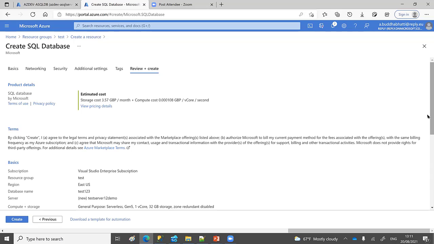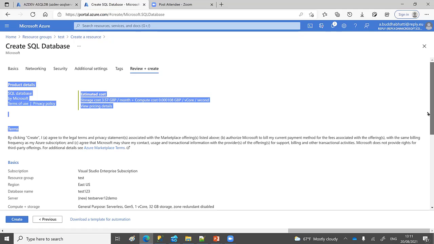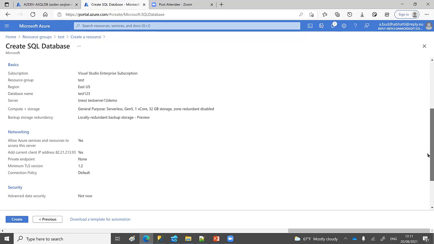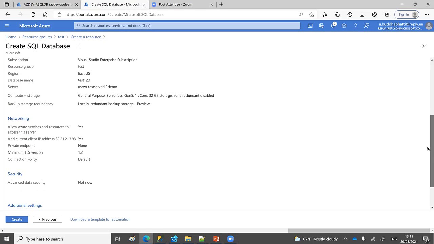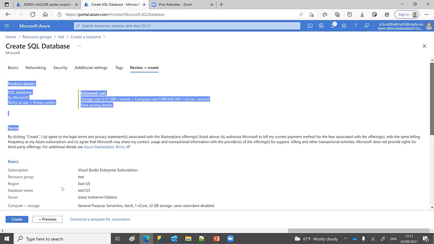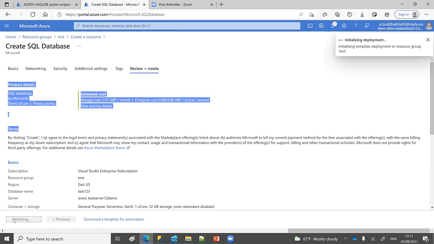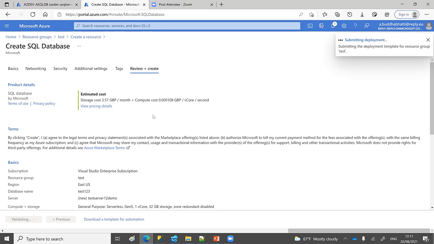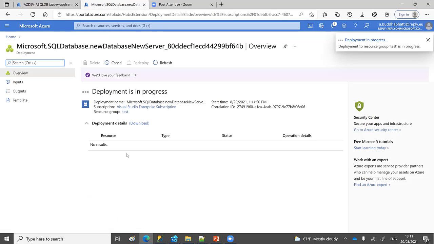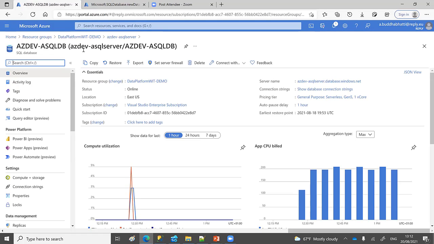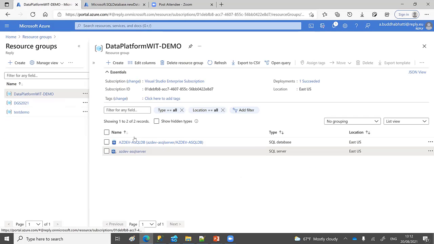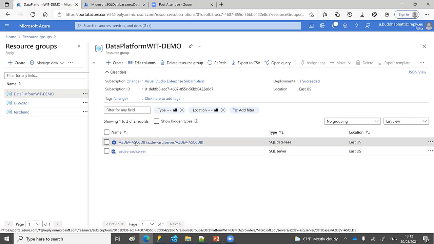This one summarizes everything, like roughly how much it will cost. You can see other information as well, like which resource group and which settings we have used. So this is a summary. Once we click here, it will create, and you will see how many resources it has deployed. While it's deploying, I can show you one I have already created. Here is my resource group, and I had already created a server and database. So this is my database.